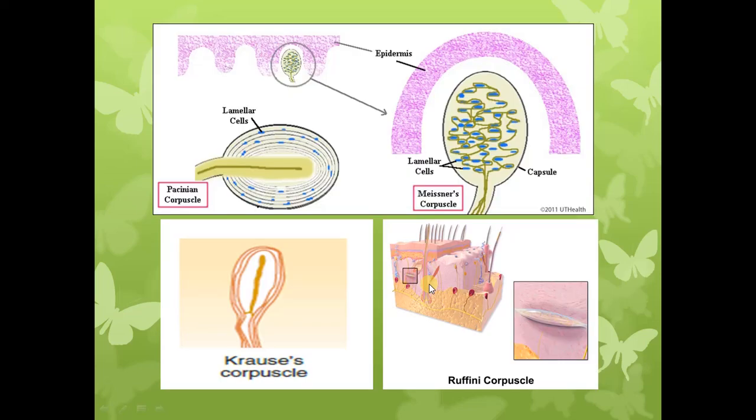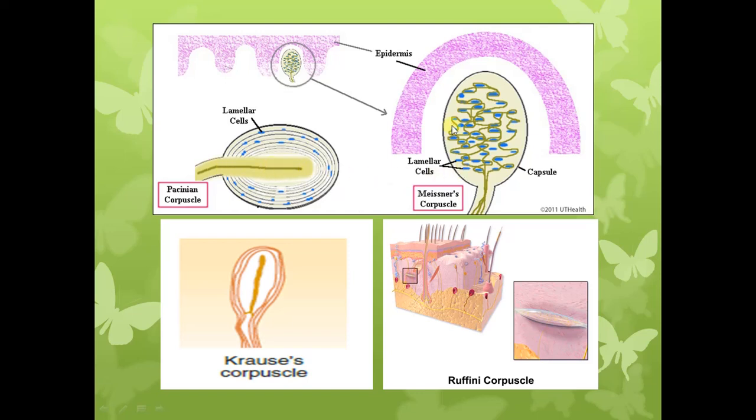So this is the diagram showing us the encapsulated receptors. This is a Pacinian corpuscle, this is the connective tissue capsule, and you can see in the center, this is a nerve fiber innervating the receptor. So when there is deformation of the receptor membrane, this is going to stimulate the nerve ending present in the center of the receptor. When this nerve ending is stimulated, it generates the nerve signal, that is the action potential, which is transmitted along this nerve fiber.